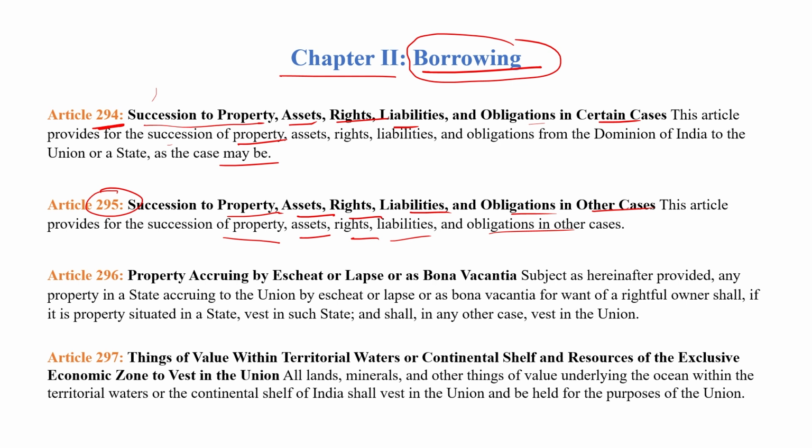Clear? And Article 297, things of value within the territorial waters or continental shelf and resources of the exclusive economic zone to vest in the Union. It means all lands, all minerals and other things of value underlying the ocean within the territorial waters or the continental shelf of India shall vest in the Union government only and be held for the purposes of the Union only.